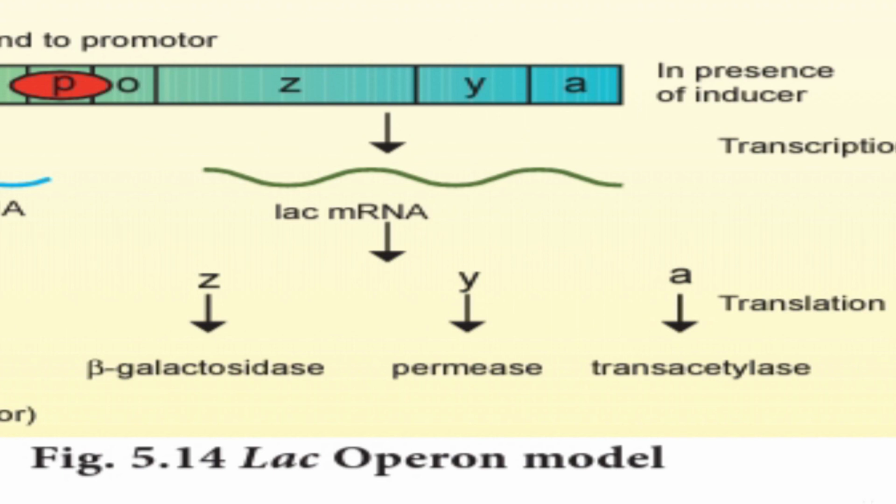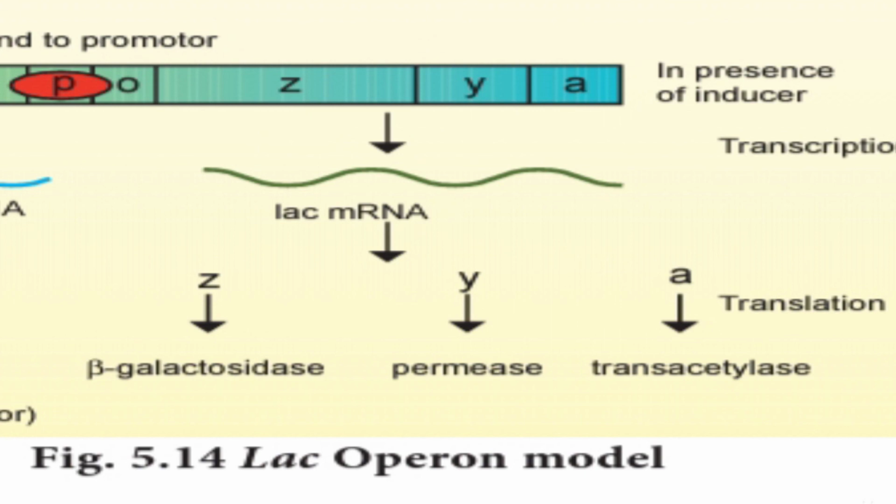And the trans-acetylase transfers the acetyl group. So this takes place in the transcription and translation process, and this is the model.